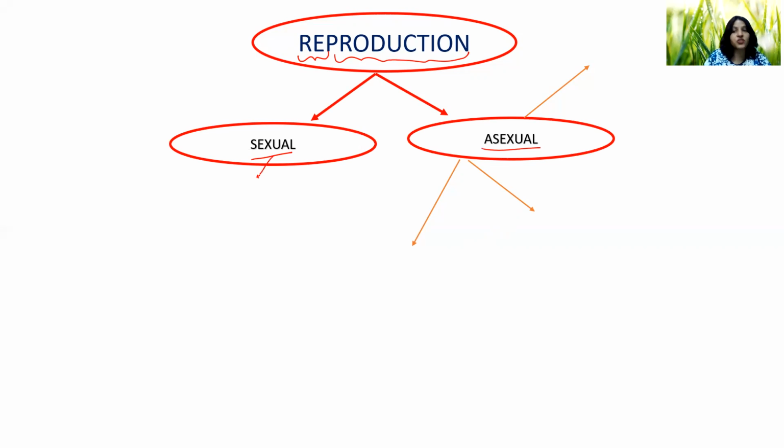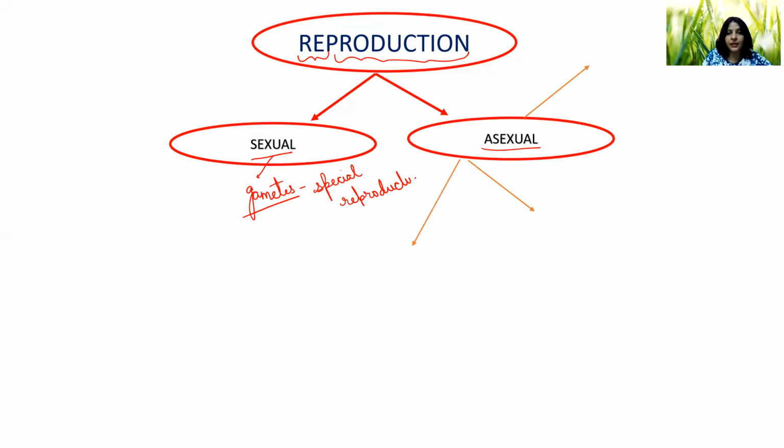Sexual one, in which one living organism is not capable of giving birth. There are two living organisms required for giving birth. Two parents are required. So in sexual one, basically gametes are produced. What are gametes? Gametes are special reproductive cells.